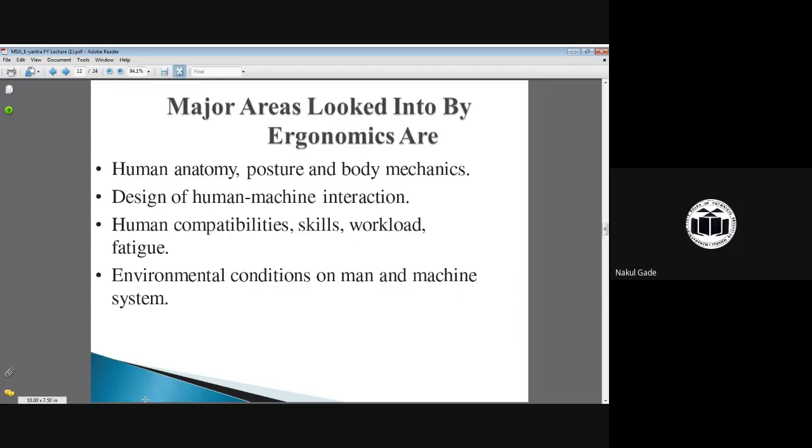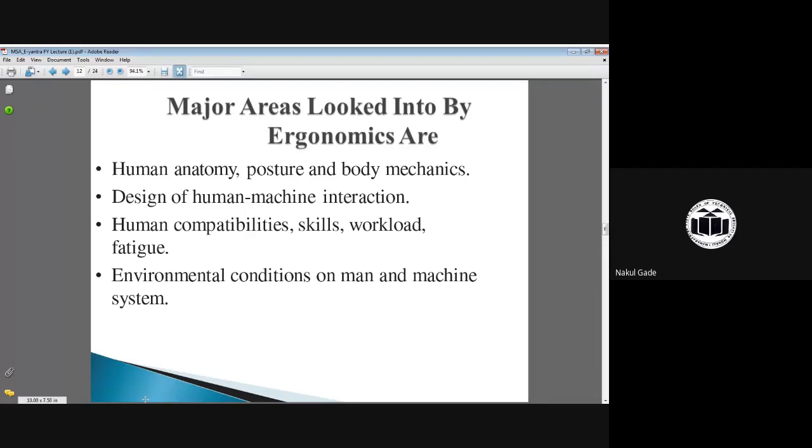Okay. So what are the major areas in ergonomics? The first one is human anatomy. Your robot must be familiar and feasible to handle by the human. Then design of human-machine interaction. As I said earlier, ergonomics is the combination or the interaction between the human and machine. So how to interact with the machine, by programming language. Then what are the capabilities to handle this particular robot so that it will not create fatigue to the operator and performs the task very smoothly.